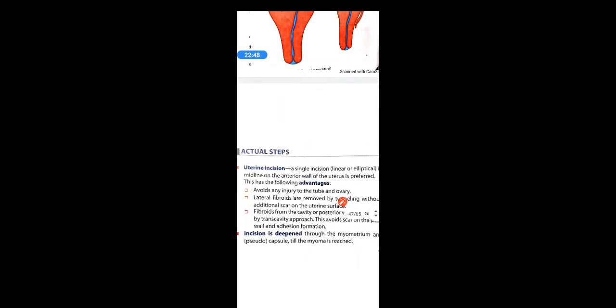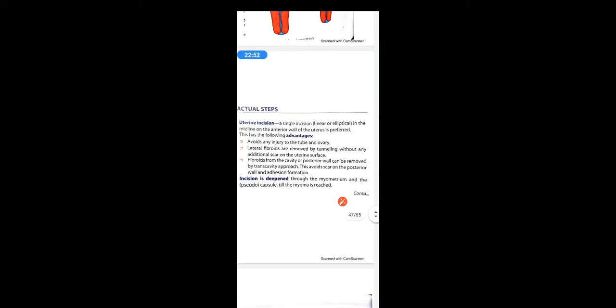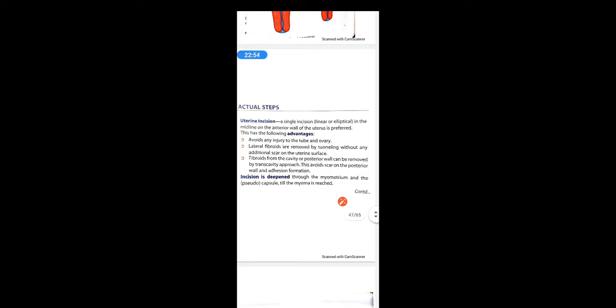So coming to the actual steps, first the uterine incision. A single incision, linear or elliptical, in the midline of the anterior wall of the uterus is to be preferred. Here you have to take a single incision, linear or elliptical, in the midline of the anterior wall of the uterus. And this has the following advantages. It avoids any injury to the tube or ovary.